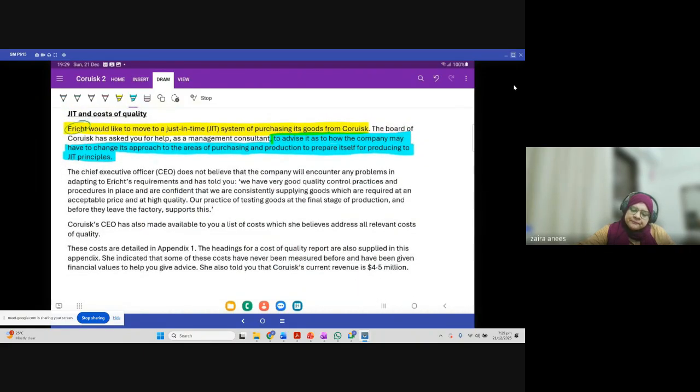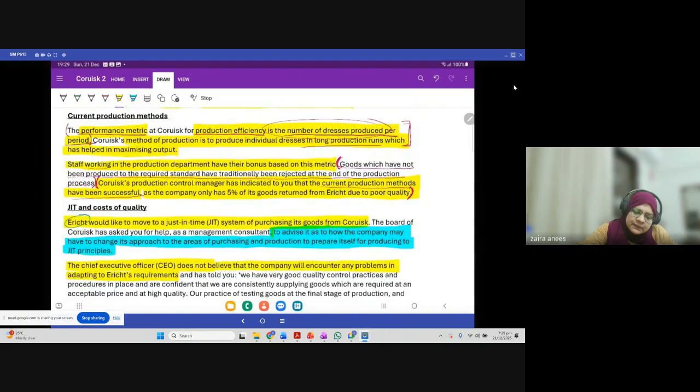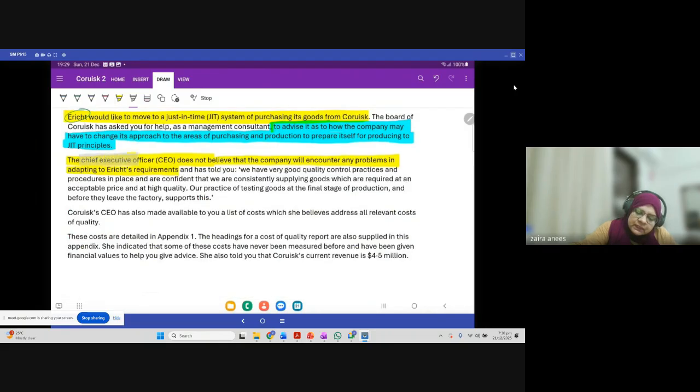Now, the next part: let's read the whole question and then we will start answering it. The CEO does not believe that the company will encounter any problem in adapting to RH requirement. Let me try to highlight this with a different color. First, it was the production control manager who believes that the production process is well. Now, the CEO does not believe that the company will encounter any problem in adapting to RH requirement.